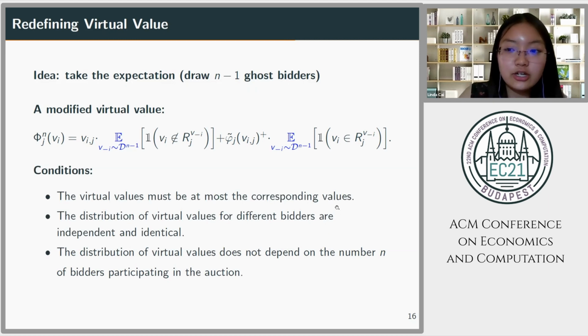So the first condition is still satisfied since the virtual value is a linear combination of this value and then something that's at most value. For the second condition, since we already removed the dependency between the virtual values of different bidders, now this is also satisfied. However, the last condition is not satisfied because the distribution of v minus I is still dependent on n.